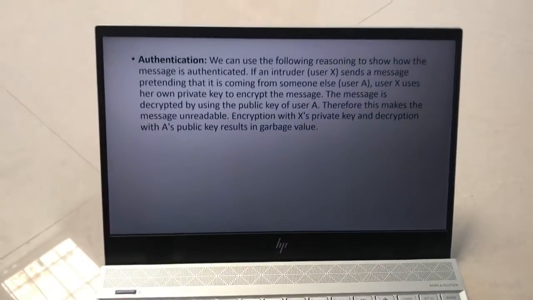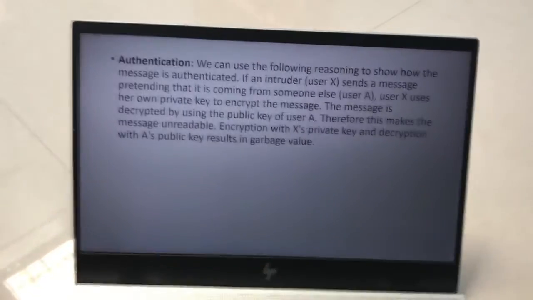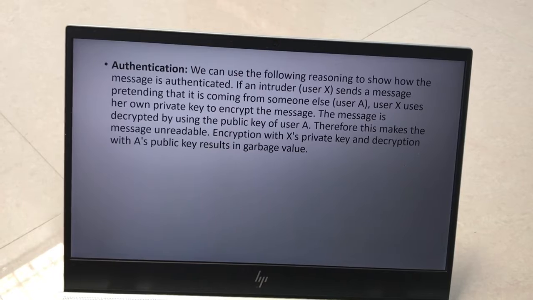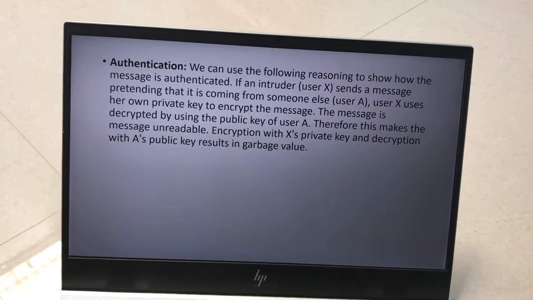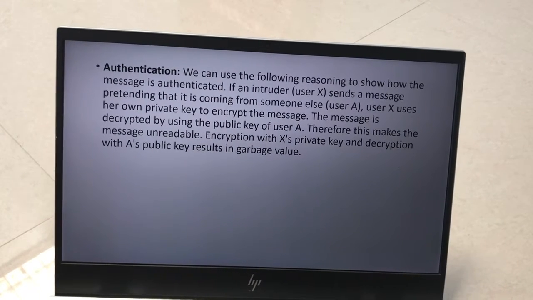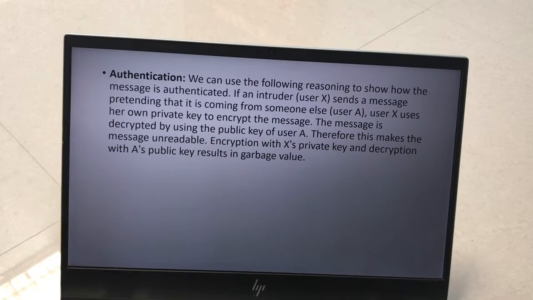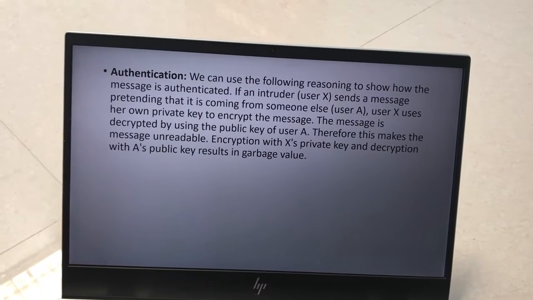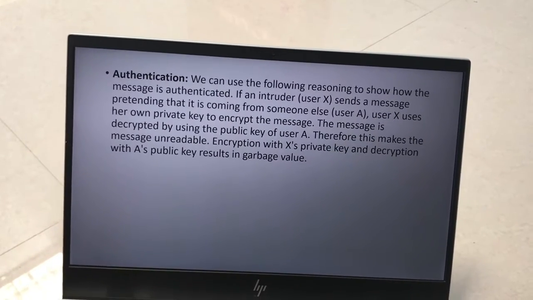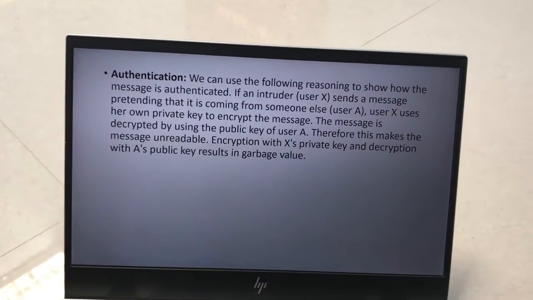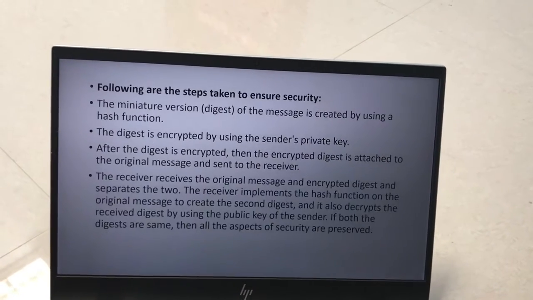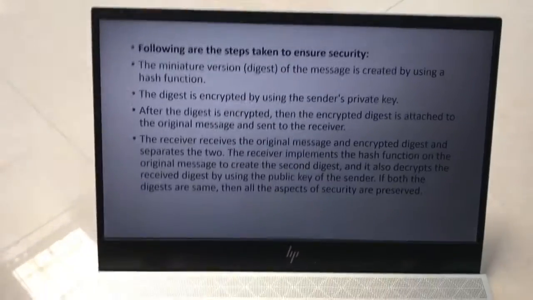The last one will be authentication. Here we can use the following reasoning to show how the message is authenticated. If an intruder, say user X, sends a message pretending that it is coming from someone else, say user A, user X uses her own private key to encrypt the message. The message is decrypted by using the public key of user A, which makes the message unreadable. Encryption with X's private key and decryption with A's public key results in garbage values.